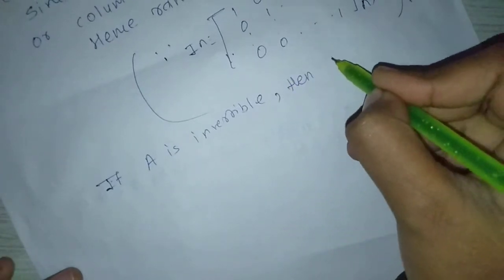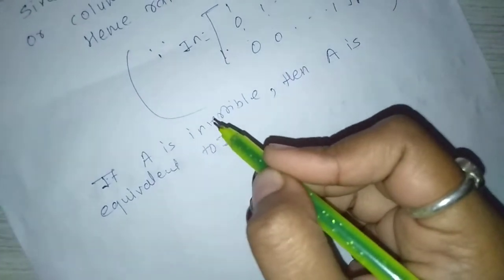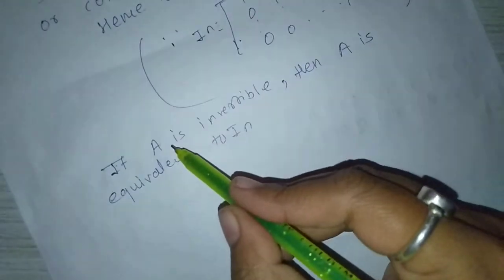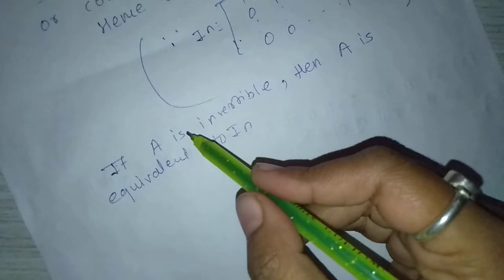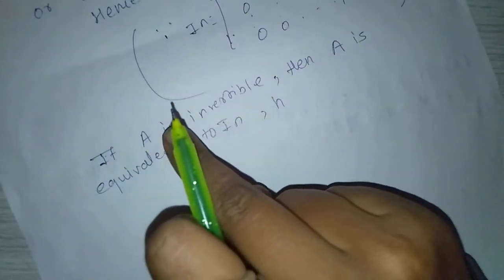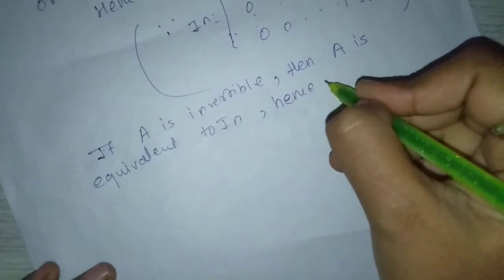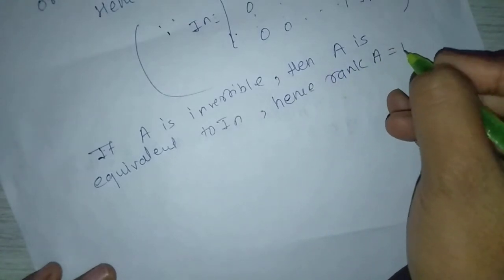Next, if A is invertible, then A is equivalent to In. A is equivalent to In means when we convert A into reduced row echelon form, we get the identity matrix of order n. But when A is an invertible matrix, then and only then it is equivalent to In. Hence, rank of A equal to n.